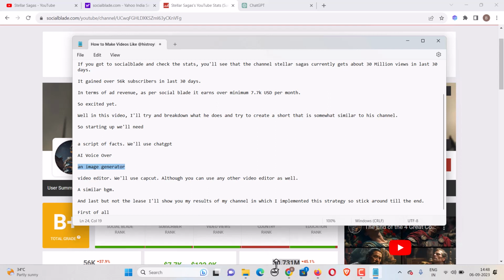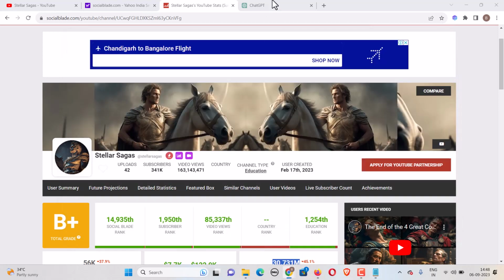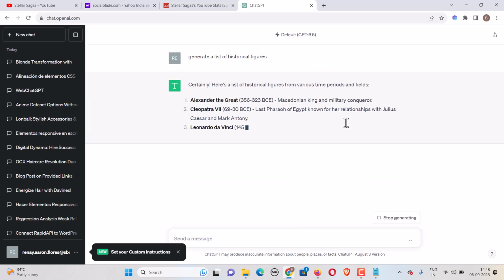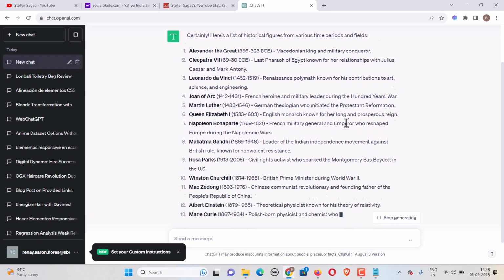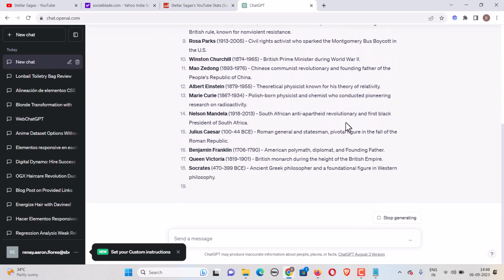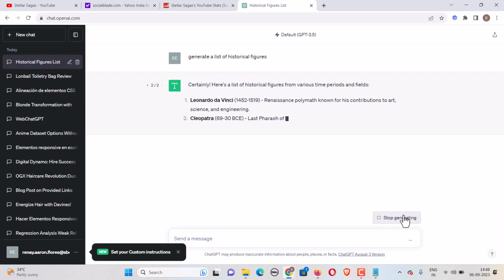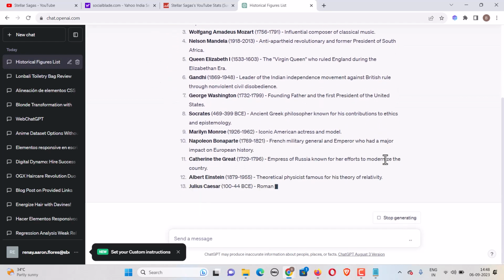Okay, so first of all, let me just head over to ChatGPT and generate a list of historical figures. Okay, historical figures. Now ChatGPT will generate a list of all the historical figures you need, like Alexander, Cleopatra, and all that. So it has generated a lot of people. Now let me just stop generating. Okay, once again. Okay, here we are.